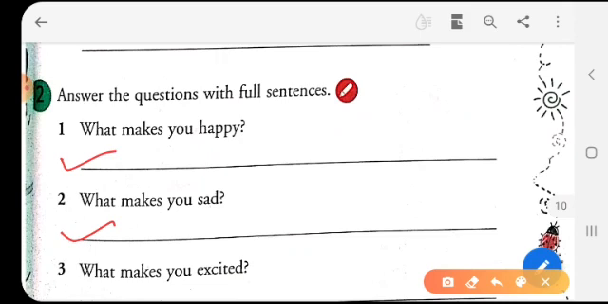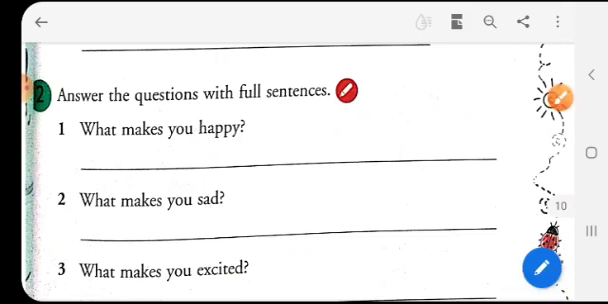What makes you sad? So things like when you are beaten up, or when you are scolded by your mom, or when you do a thing that is not good and you are told by someone that this is not good, so you feel something sad.